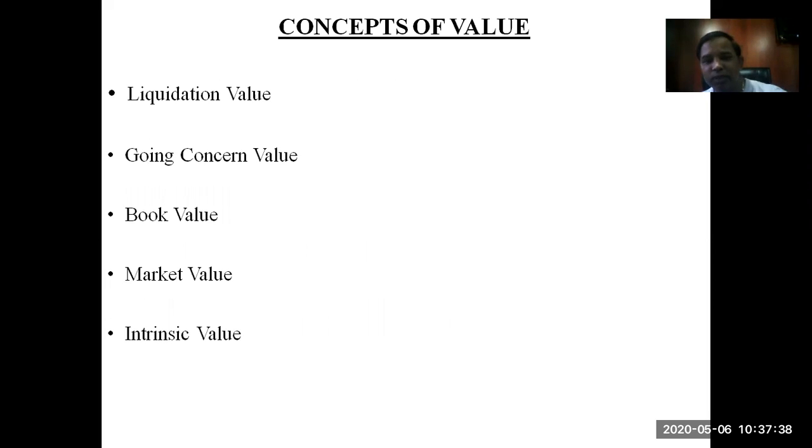We've seen these valuation concepts: liquidation value, going concern value, book value, market value, and intrinsic value. Liquidation value is the value of the firm if it gets liquidated. Going concern value, the company is going to be there for a longer period of time. Book value, when assets are being purchased on its book, that is known as book value. Market value, the current market value of the company. And intrinsic value, looking at the fundamentals of a company, what should be the exact value of the company, that is known as intrinsic value.